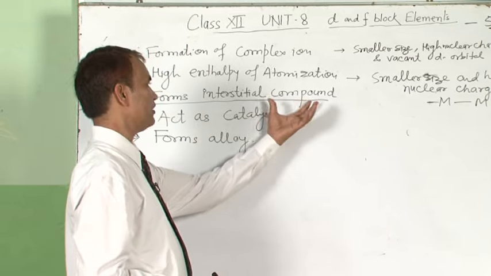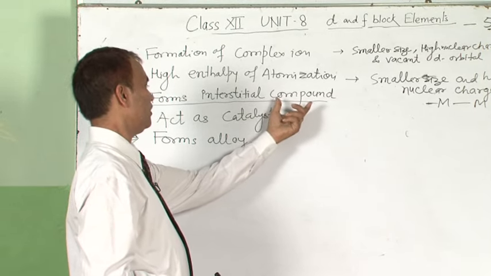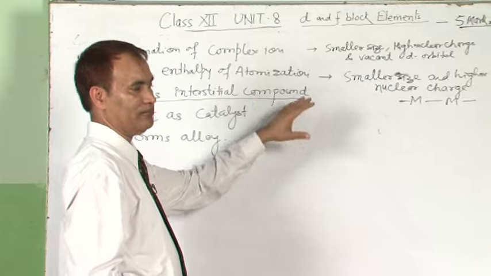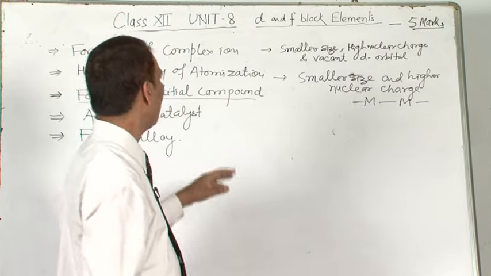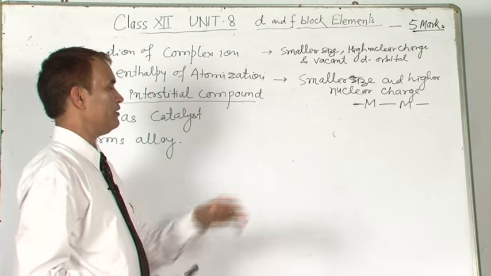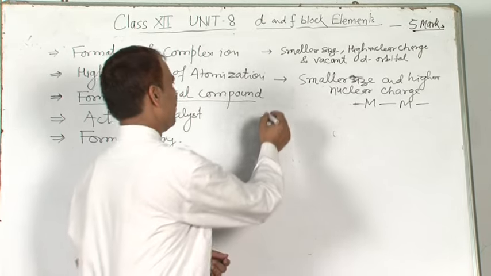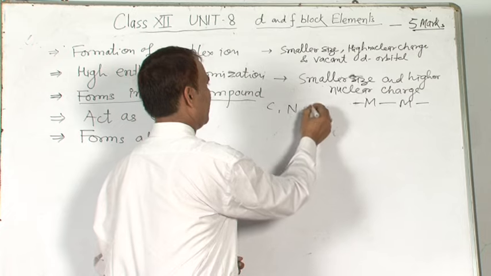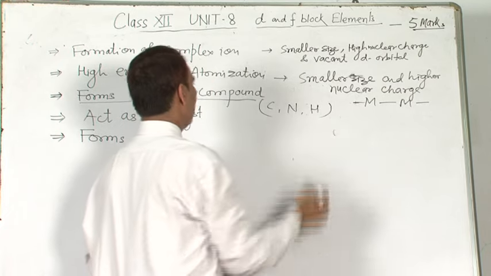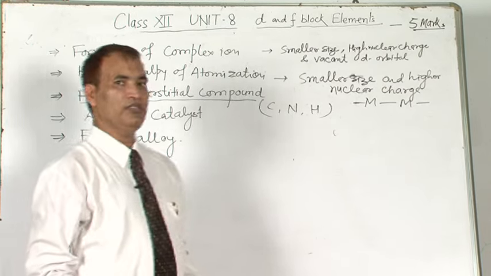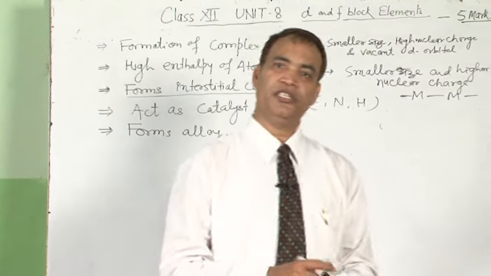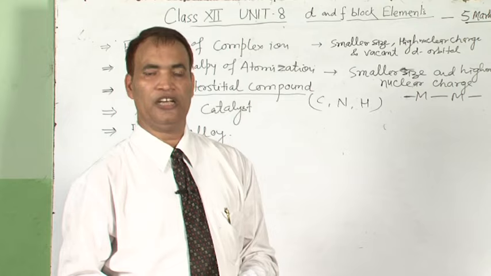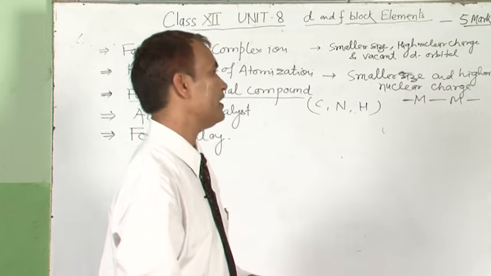Since the transition metals have small voids, there is trapping of smaller elements, which may be carbon, nitrogen, hydrogen, etc. They form the interstitial compound. Again the question is asked, why do they form interstitial compounds? This is due to the presence of unpaired electrons, vacant d orbitals, and higher nuclear charge.